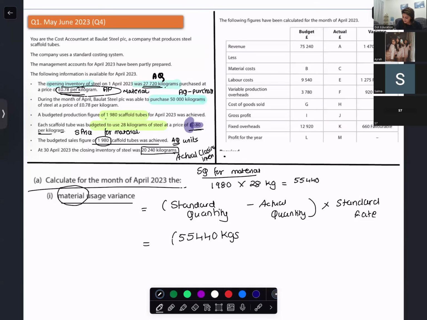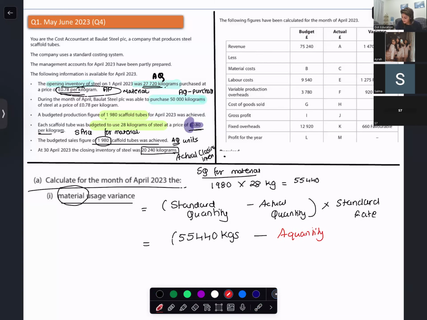Let's talk about the actual quantity. Actual quantity used, they've not given us directly. They told us opening was so much, purchase was so much, and closing is so much. They have not given us this actual quantity used. So I have to find out this actual quantity used.